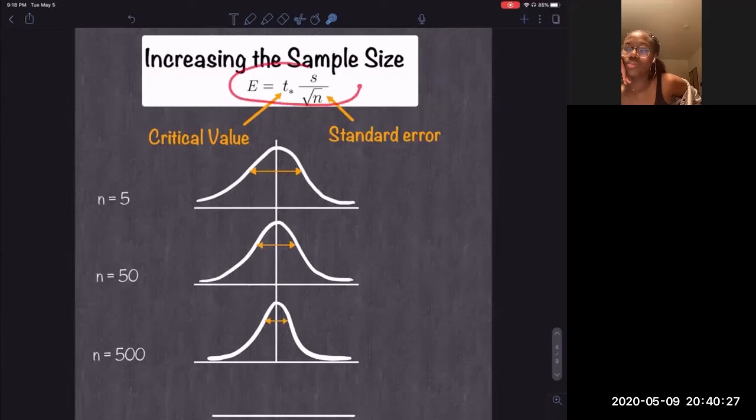All right, this margin of error has two components. It has t star and it has this standard error, okay? So we're gonna focus on the standard error now. There's gonna be two parts here. As n increases, it's gonna make this smaller, and then secondly, as n increases, something's going to happen to t star. So I wanna focus on two things right now: the critical value a little bit more and the standard error. Right now we're talking about increasing the sample size.